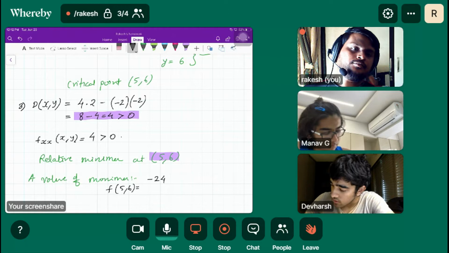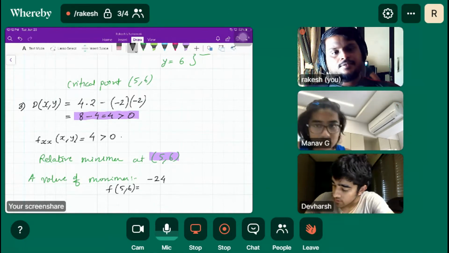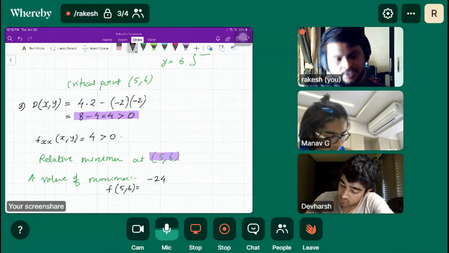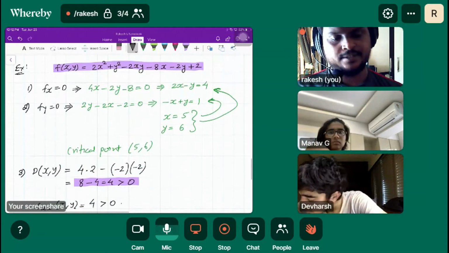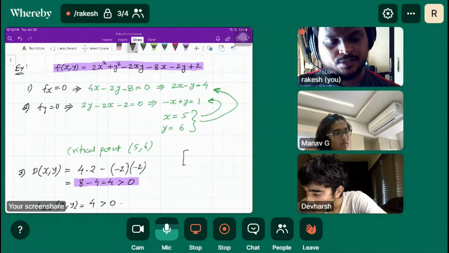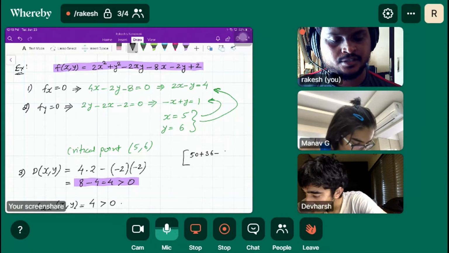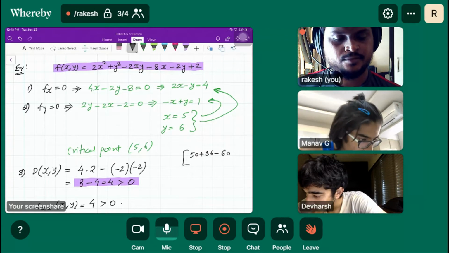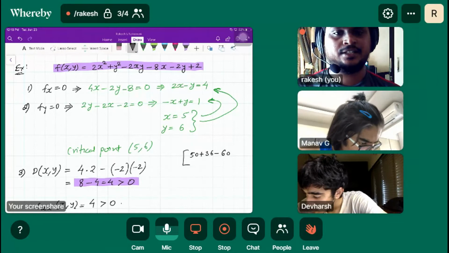No, I got another one. Let's check that out. I got minus 28. Are you sure? Let me check, we'll substitute 5 and 6. So 5 and 6 in the main one, that will give you the z value, which is basically the height.